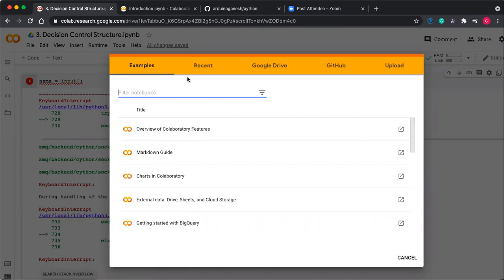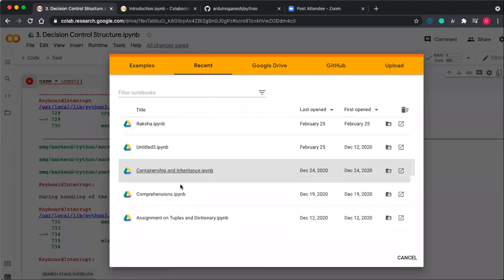What is the maximum size we can load in? You're talking about the maximum file size? It depends on what file. Is it an IPYNB file, or the data file, your CSV file, or the Excel file? Which file?